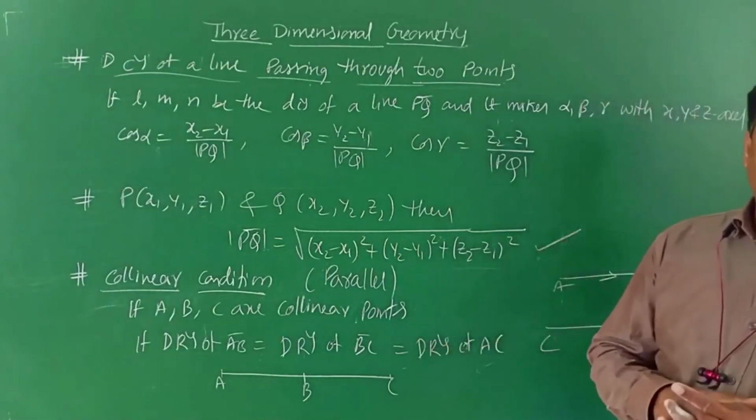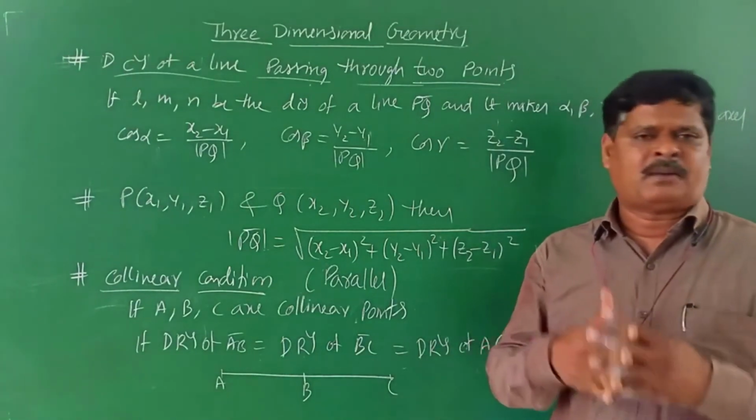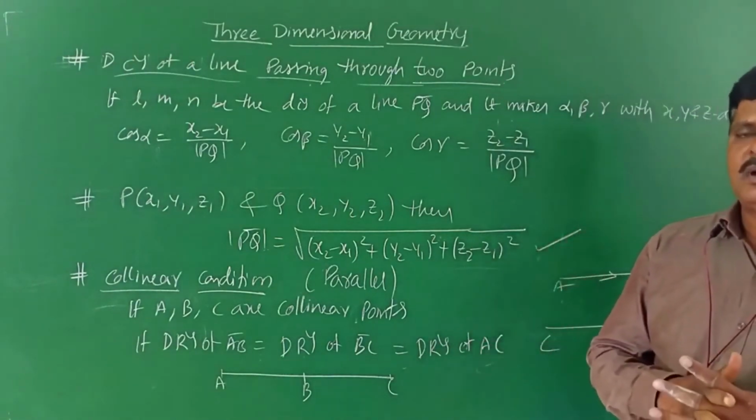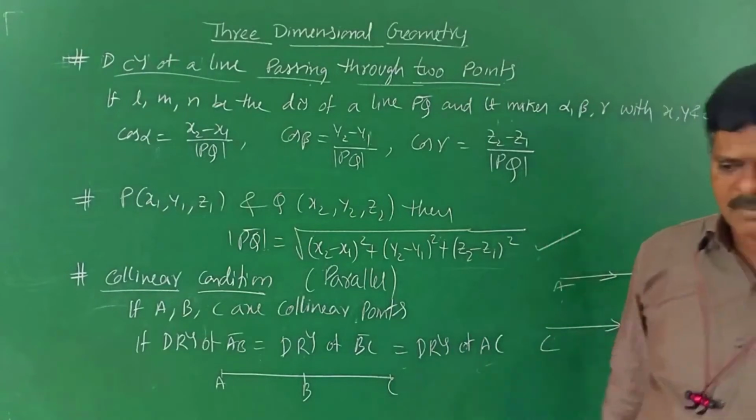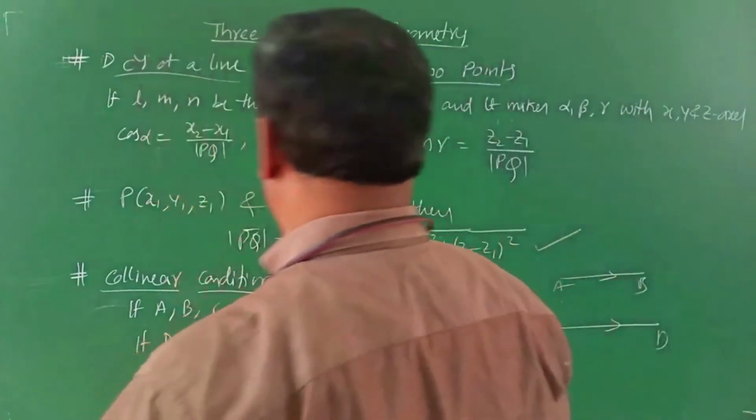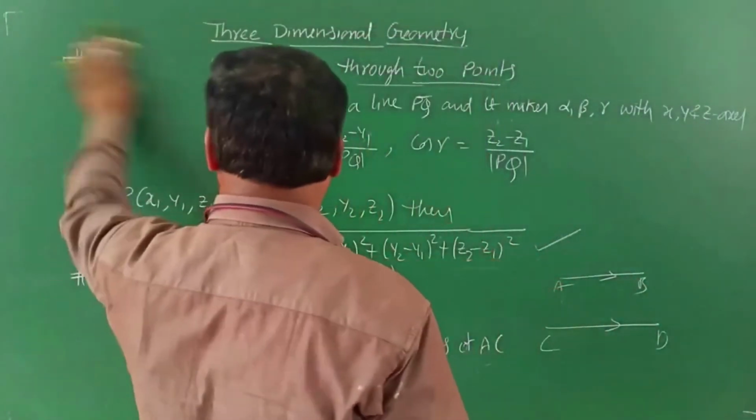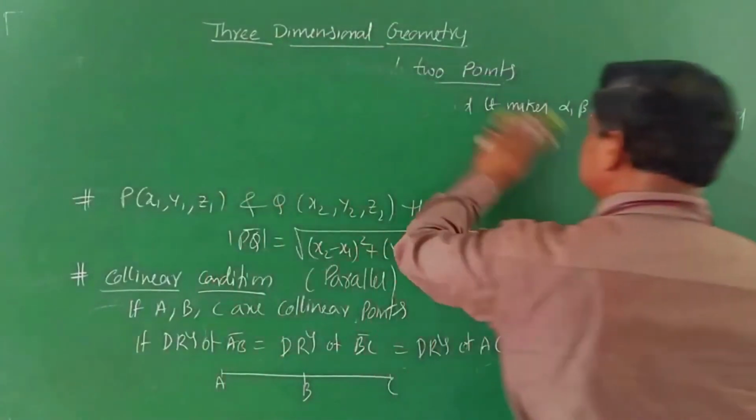Then how to show that two lines are perpendicular using direction ratios? That is the condition of perpendicularity, which we will discuss now.